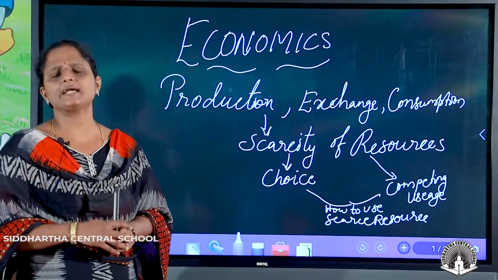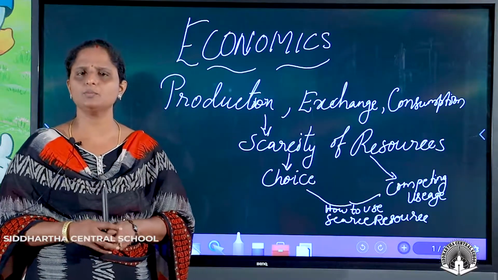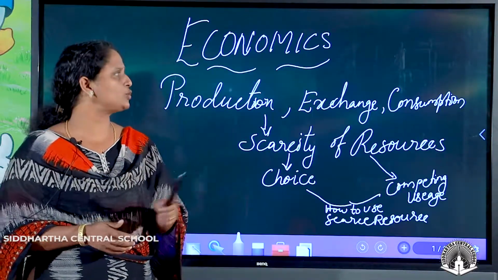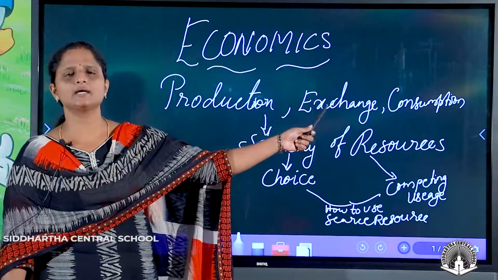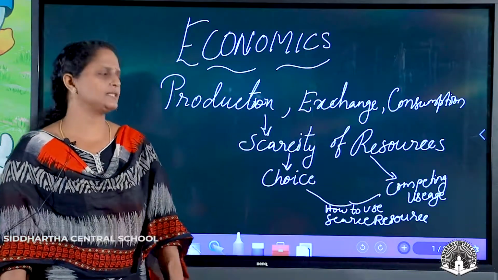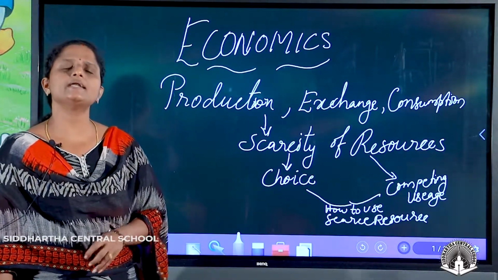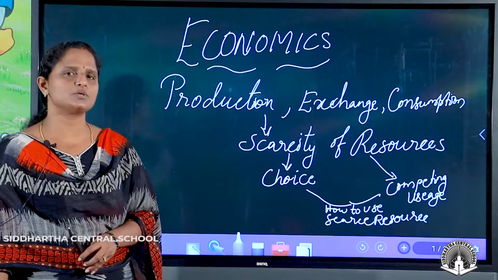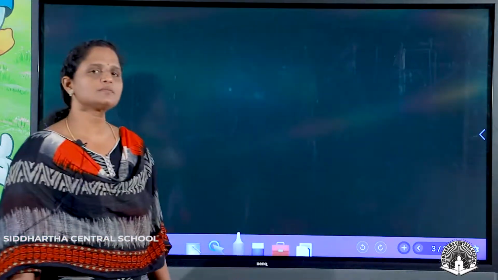In the economy, there always arise some problems. The main important concepts are production, exchange and consumption, and here there arise some problems also, which we are going to discuss today: mainly the central problems of the economy.